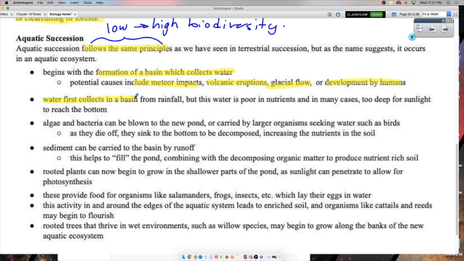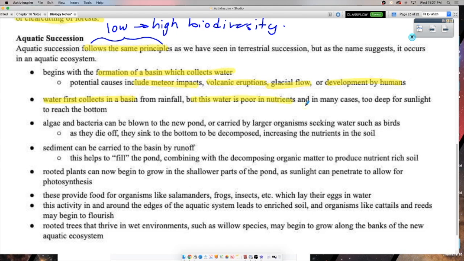So first, water collects from rainfall, but this is just water, right? Water's good. You need to drink water to live, but things don't really want to live in water unless there's food for them to eat in there, right? If you don't feed your fish, they can have all the water in the world. You got to feed them if they're going to survive, right?